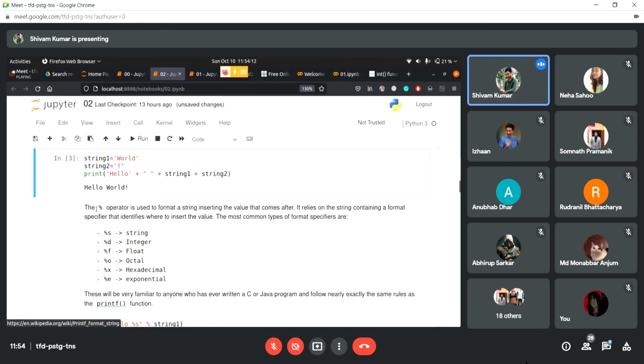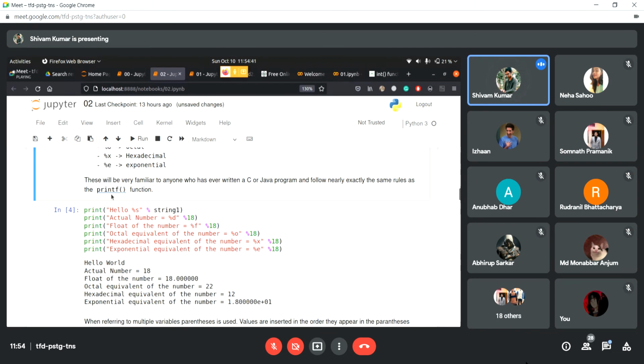Okay. So the mod operator, it is the mod operator. This is totally different from the mod operator that we saw earlier. That was to return the remainder of an arithmetic operation. But here we are using mod to specify what kind of thing we are going to pass inside the string, right? So maybe we want to pass a string inside a string, or we want to pass an integer inside a string.